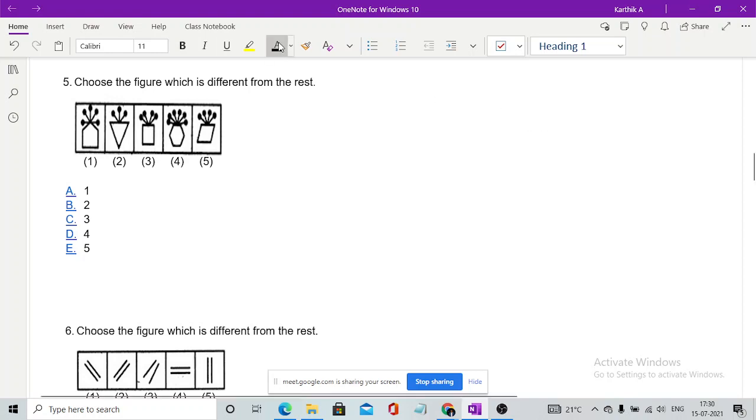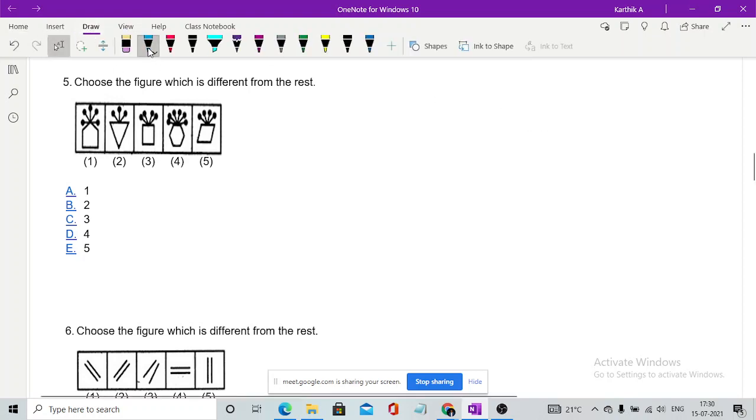Now moving to this question, the first thing that everyone would be thinking is, this is a pentagon which has 5 sides and it has 5 nodes. It's right. You have a triangle with 3 sides and 3 nodes. It's right. You have a square with 4 nodes. It's right. You have a hexagon with 6 nodes. It's right. You have a parallelogram with 4. It's right. So there is nothing which gives you an odd one out.